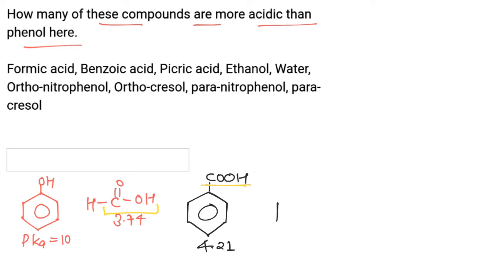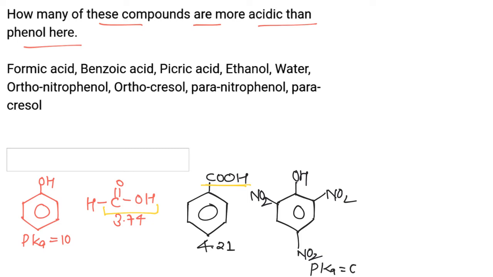Picric acid. Now if 3 NO2 groups are present on phenol, then this is called trinitrophenol or picric acid. Picric acid has pK value approximately 0 to 1. In fact, if 3 NO2 groups are present, NO2 being very strongly electron withdrawing, it would be more acidic than phenol.